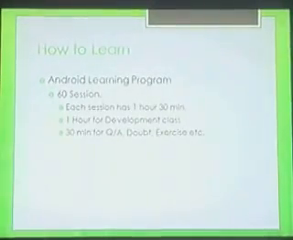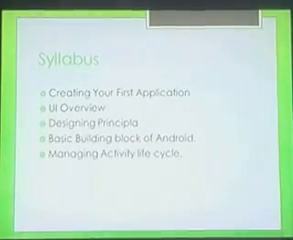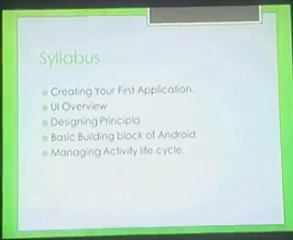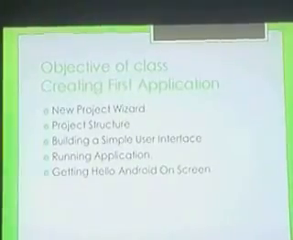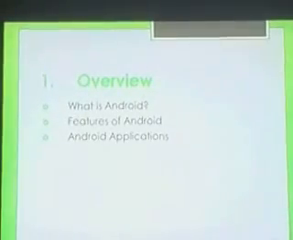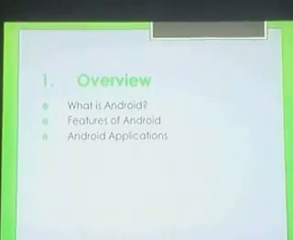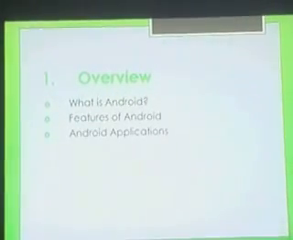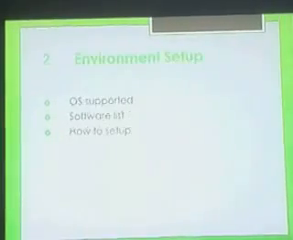You can see the syllabus: creating a first application, UI overview, design principles, basic building blocks, managing the activity life cycle. So this is included in our syllabus, and this is the start of our classes. We have a total of 60 sessions. If we talk about the first session, this is the overview of Android. We can cover 3 things in this class: what Android is, the features of Android, and Android applications. What kind of applications we will build for Android.